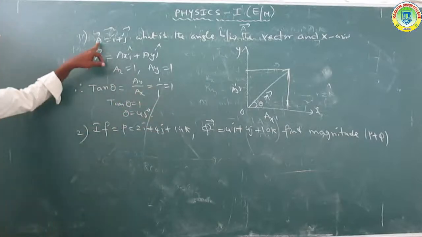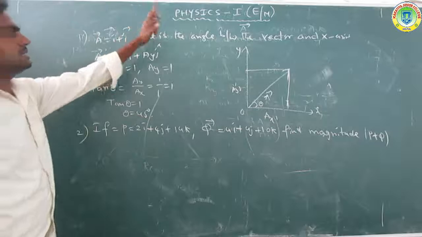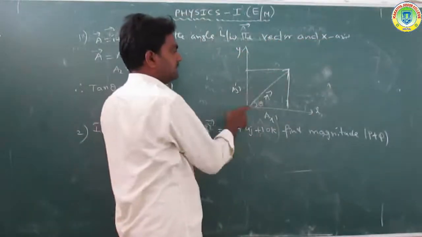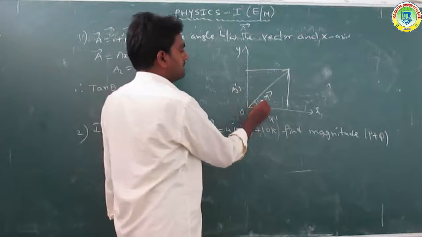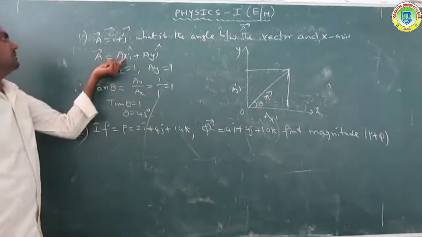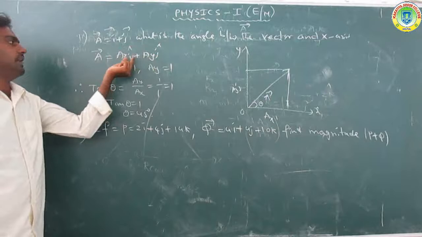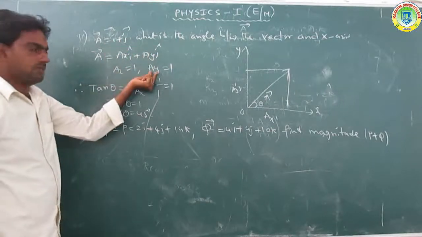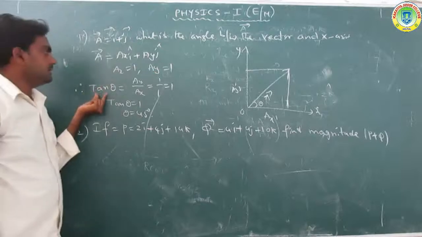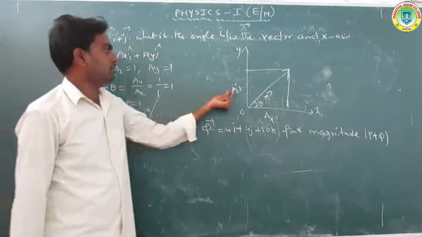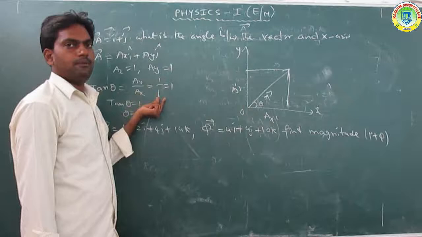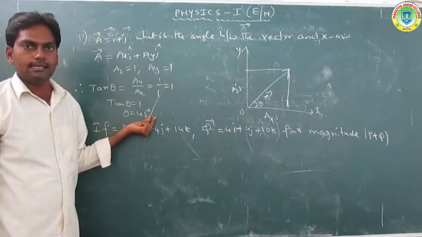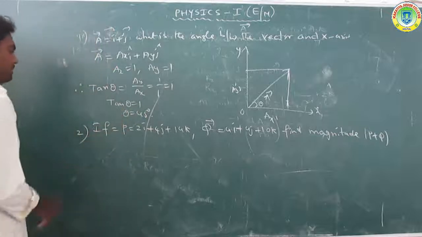So if we take the condition a is equal to i plus j, what is the angle between the vector and the x-axis? Here a is the vector making an angle with the x-axis. The general formula is ax i and ay j. Ax is equal to 1, and ay is equal to 1. Therefore tan theta is equal to ay by ax, that is 1 by 1, equal to 1. Tan theta is equal to 1, theta is equal to 45 degrees. Okay, clear that? So now another topic.